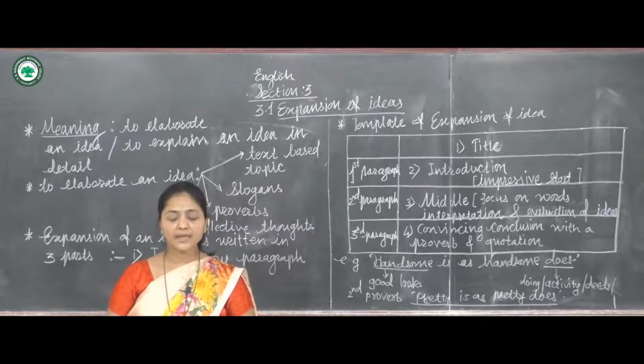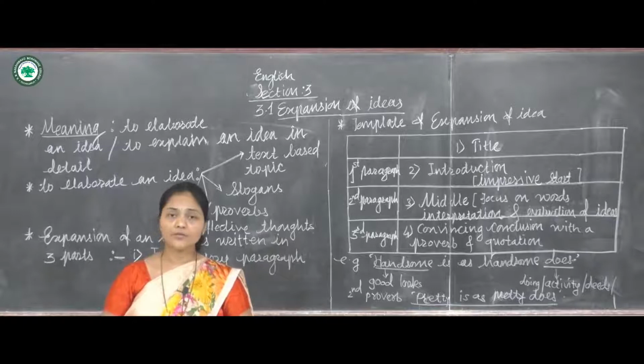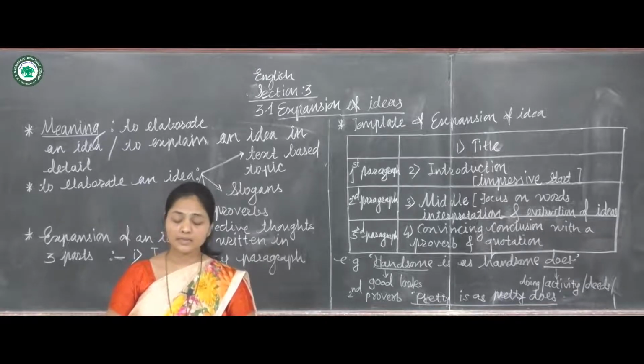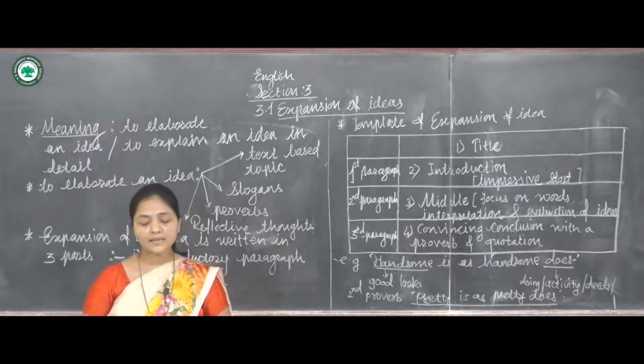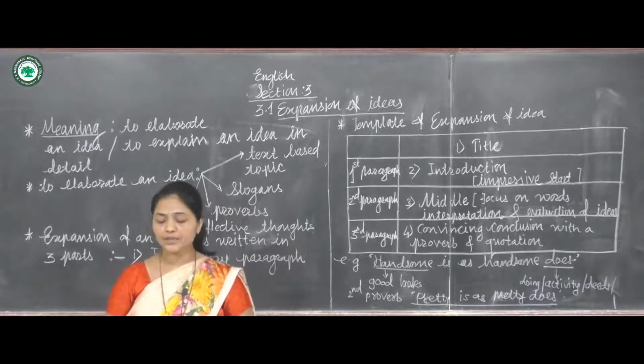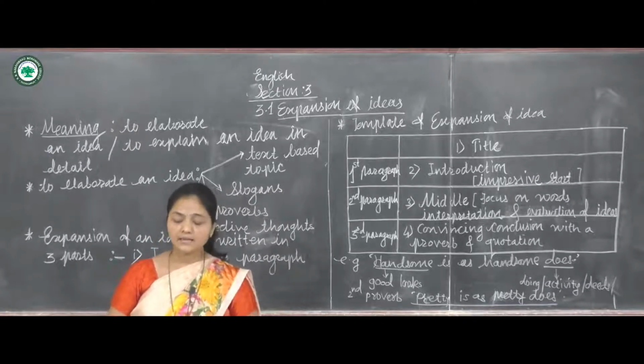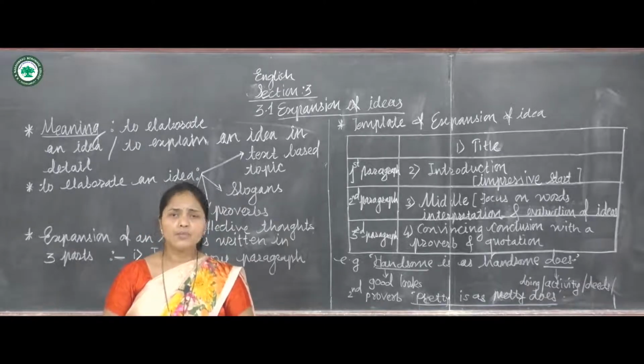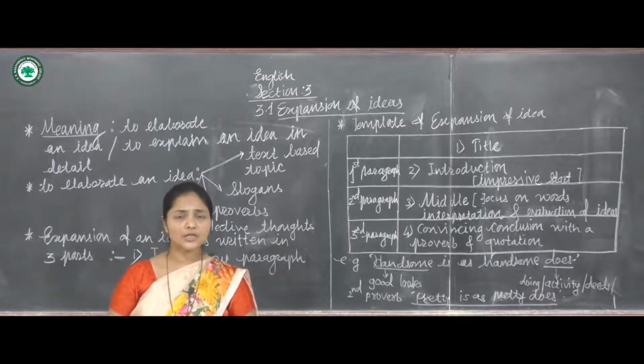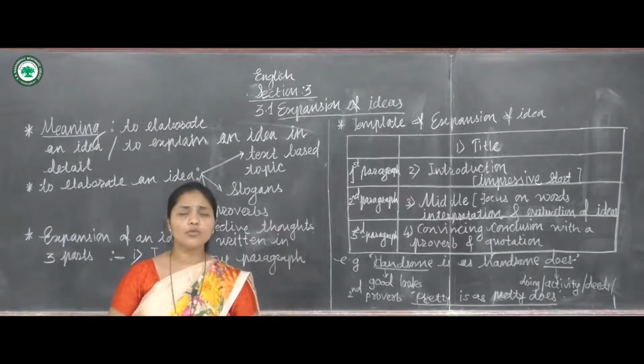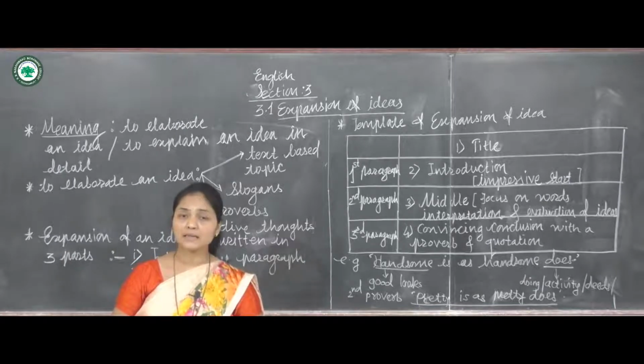Now there should be unity and clarity of your thoughts. Then maintain the sequence, we call it coherence also, and a logical link between two distinct points between sentences. For this we must take into consideration discourse markers. First we are going to see what we mean by discourse markers.